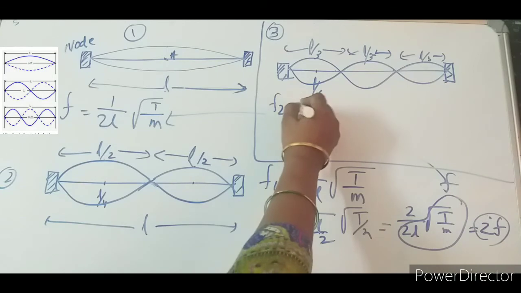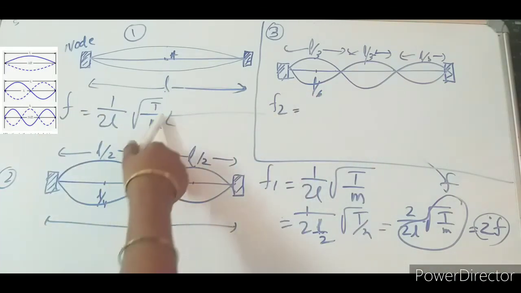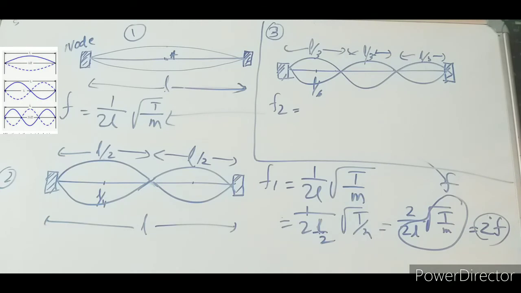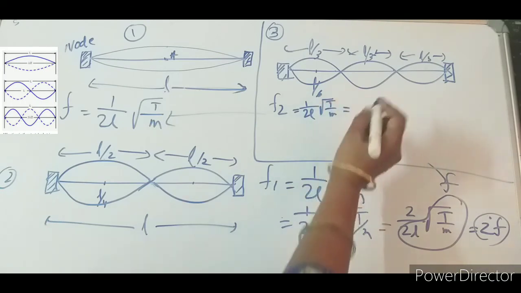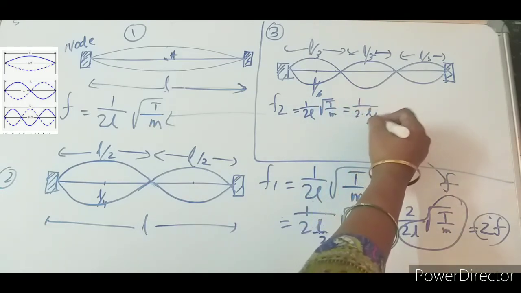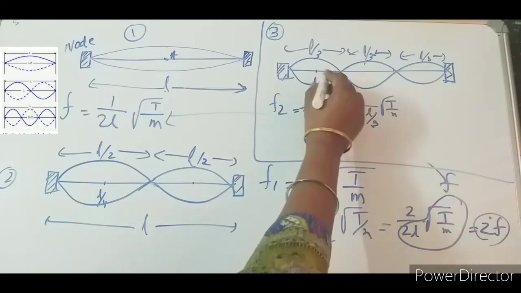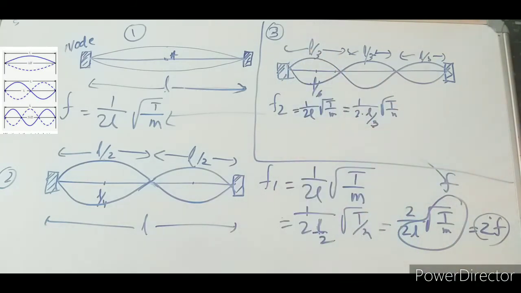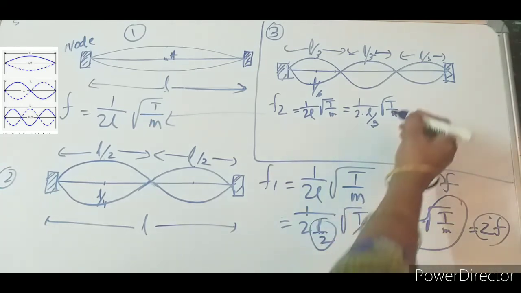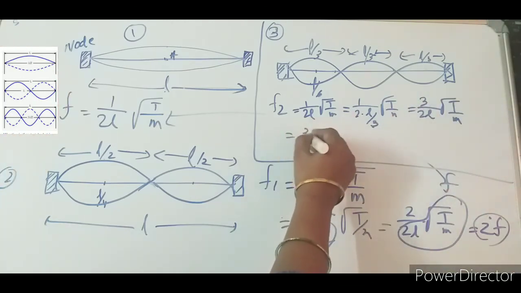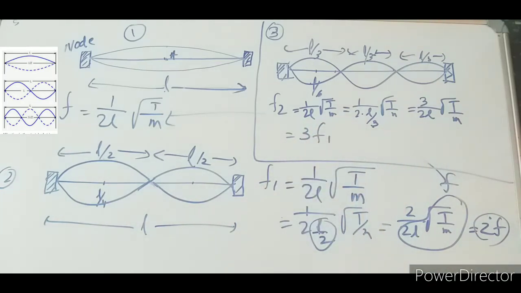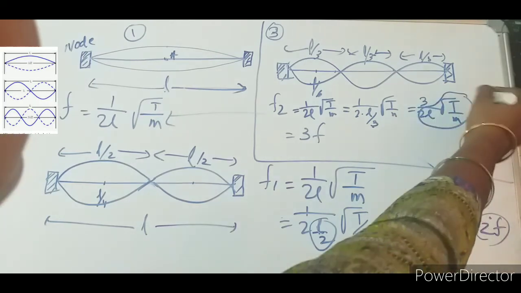So for F2, this one will be the F2 position. F2 equal to 1 by 2L root over T by M is equal to 1 by 2 L by 3. Why is L by 3 taken? Because each loop length equals L by 3, whereas in the previous case each one had length L by 2. That is why it is taken like this. So what am I getting? 3 by 2L root over T by M, equal to 3F. Got it? Because this one is your F.